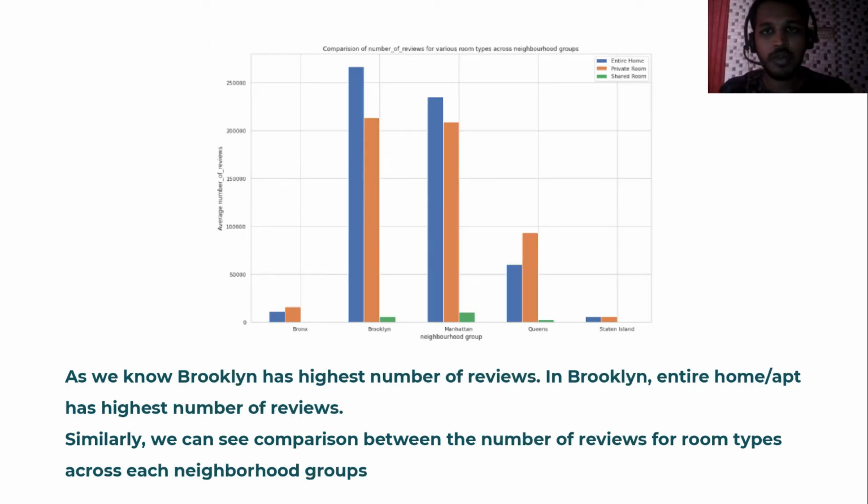Likewise, here is a plot which describes the comparison of the number of reviews for various room types across neighborhood groups. Here, as we know, Brooklyn has the highest number of reviews. But in Brooklyn, entire room has the highest number of reviews, followed by private room. And if you see, shared room has very few reviews. In Bronx, shared room has a very small number of reviews.